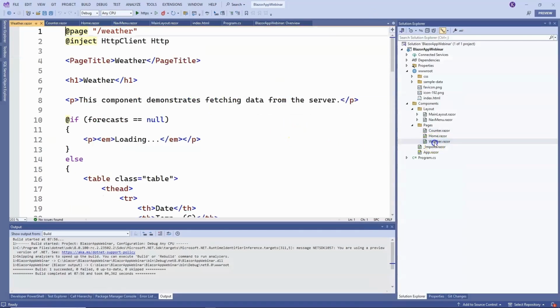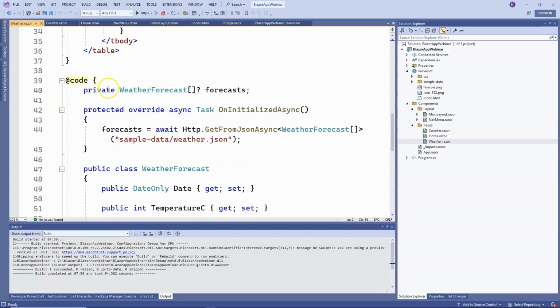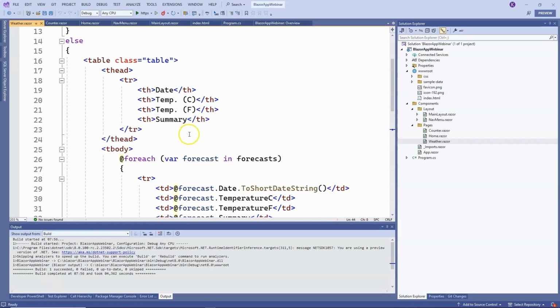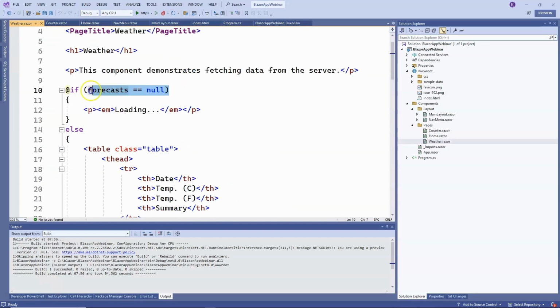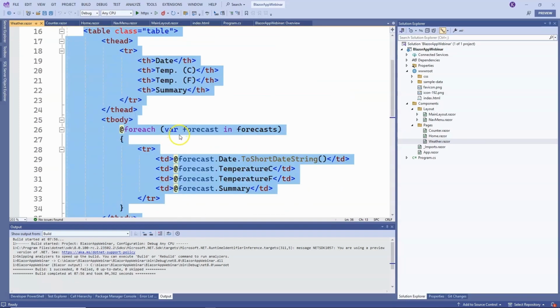Great. And here we also have the weather page where, in addition to defining the page and URL address, we inject an HTTP client implementation using dependency injection. This allows us to fetch some data from the server in C# code. In this example, the data is fetched from a JSON file, but nothing prevents us from calling an external API. So, when the page loads, we populate the list, our field here, with data from this JSON file. If the list is null, we display a loading message. Once the data is fetched from the server, the loading message is replaced by a table displaying the data.